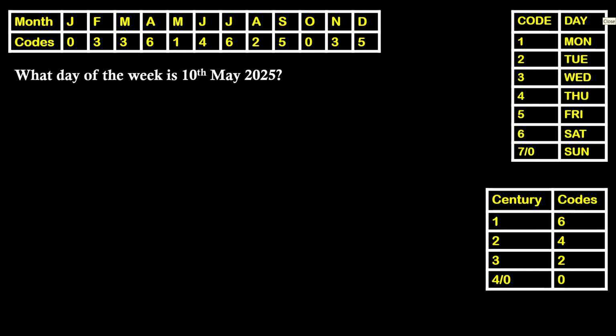Observe this one once. We have 12 months, and on the screen you can see the month codes for the given 12 months, from January to December. Make a note of it. So these are the month codes, and as we discussed earlier, 7 days of a week are mentioned in this table from 1 to 0 or 1 to 7, and century codes. So let's see how to solve a question based on this topic. Listen to me carefully.